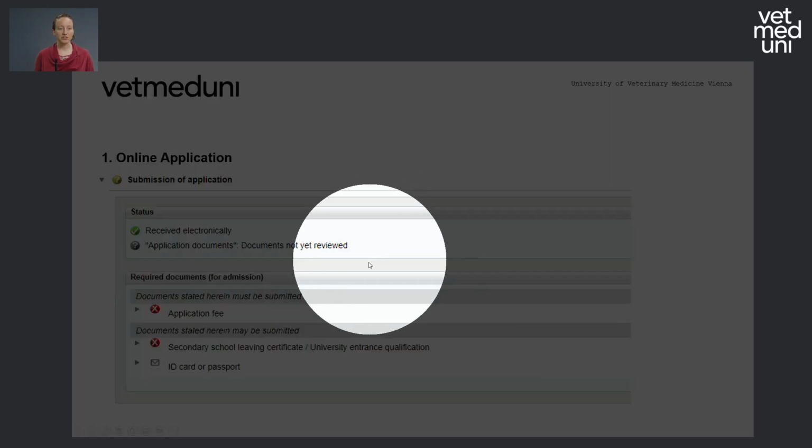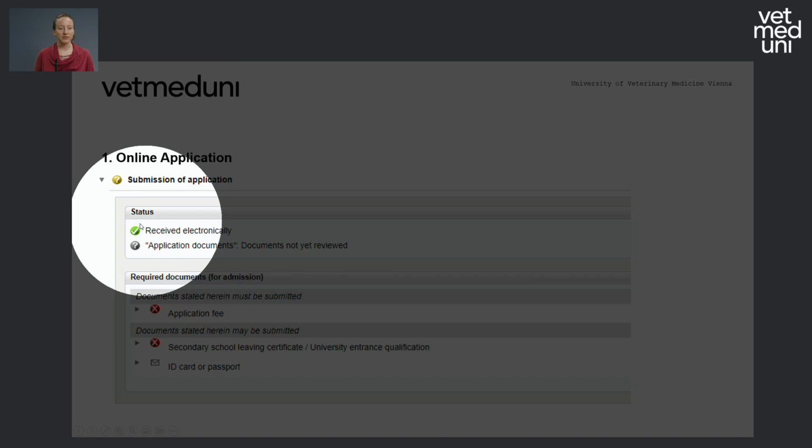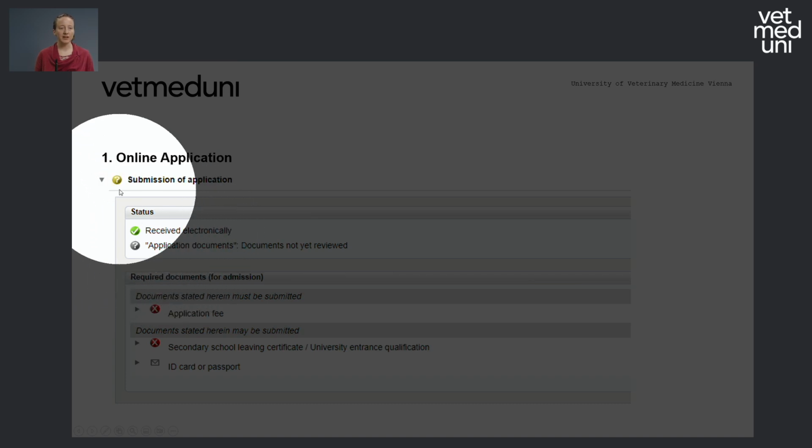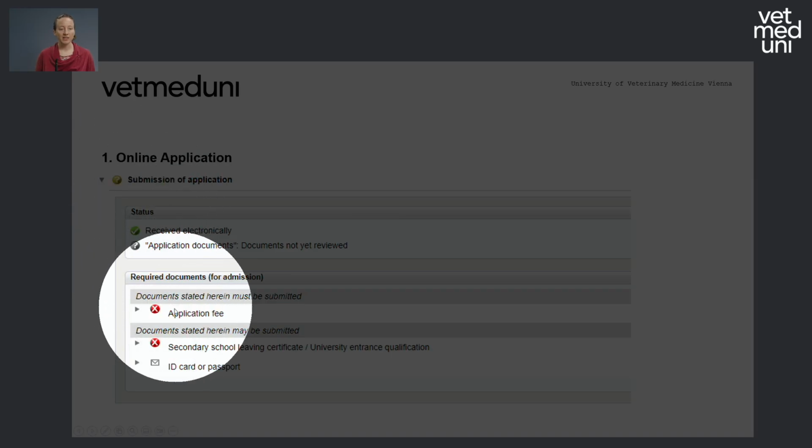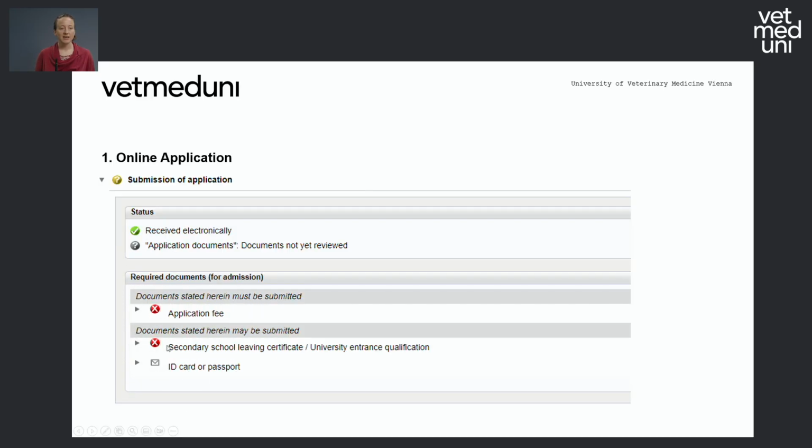Just as an example here, if everything is green, like this one, all is good. Should there be a yellow question mark or exclamation mark, or maybe even one of those red crosses, that means you have to actively do something. In this example, you still have to pay the application fee, or you have to upload your ID or passport. So please make sure that you check in every now and then to see if you need to do something or not.